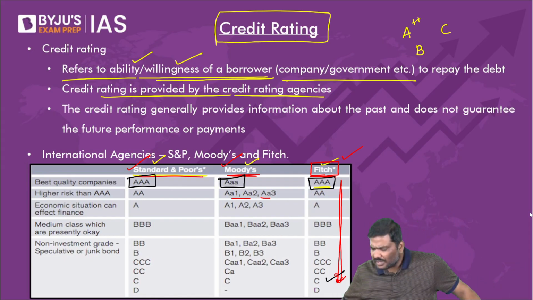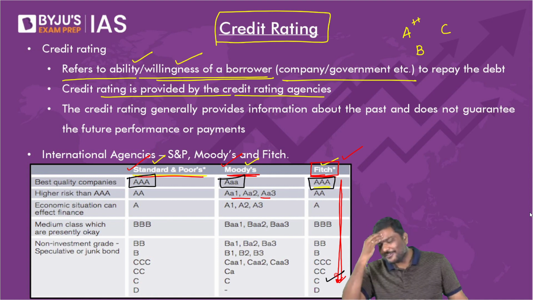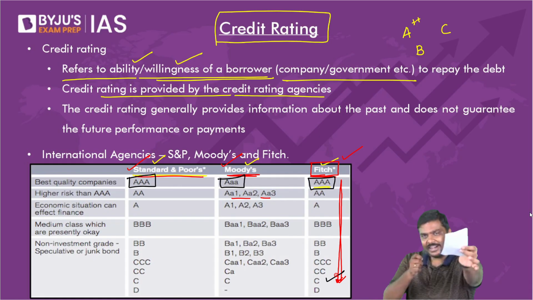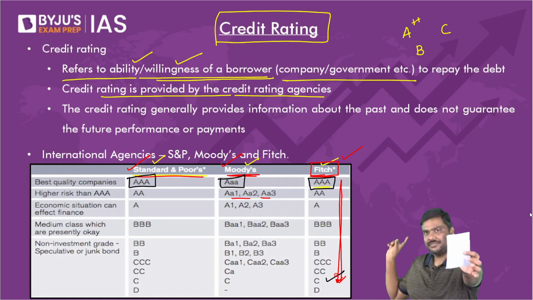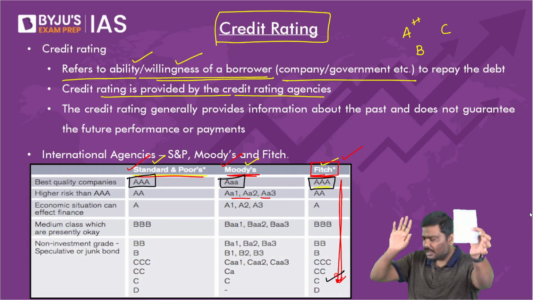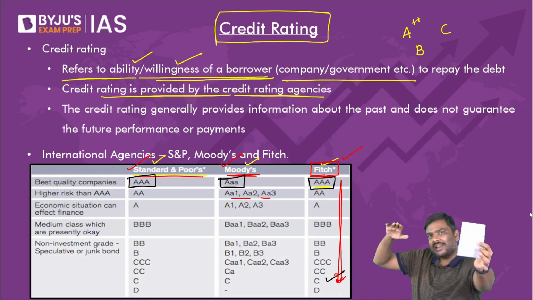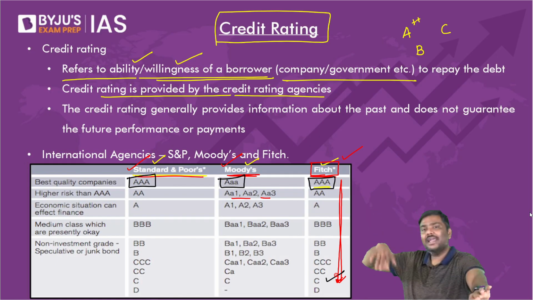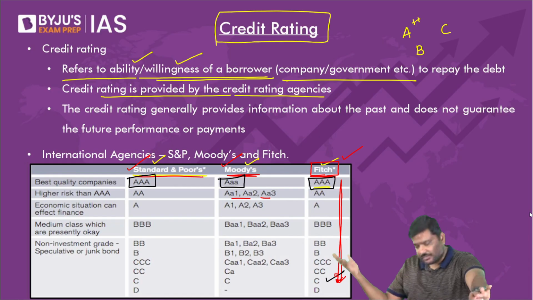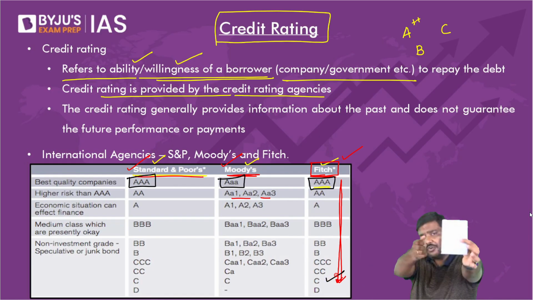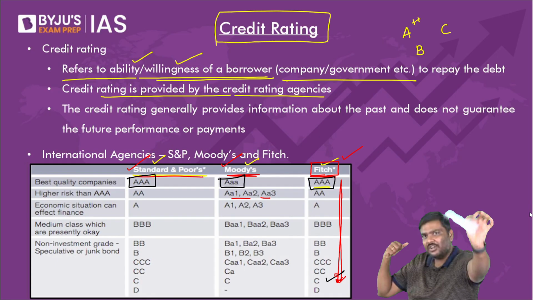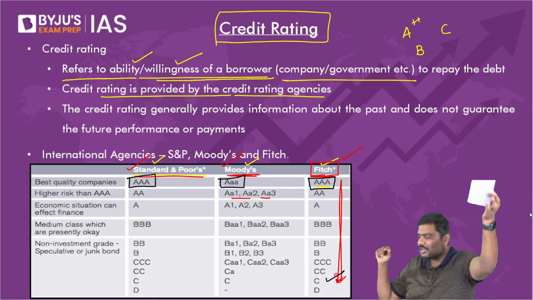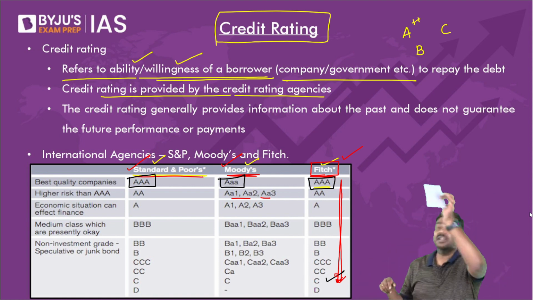Okay. What is a derivative? What is a derivative in the concept of P note? I have given this P note, sold it to you, collected money, and I will purchase Adani company shares with that money. Now, please tell me, will the market price of Adani shares keep on fluctuating? Of course, yes. And because I've taken money from you to invest in Adani shares, can I say the value of the P note will also keep on fluctuating? So the P note is deriving its value from the investment.